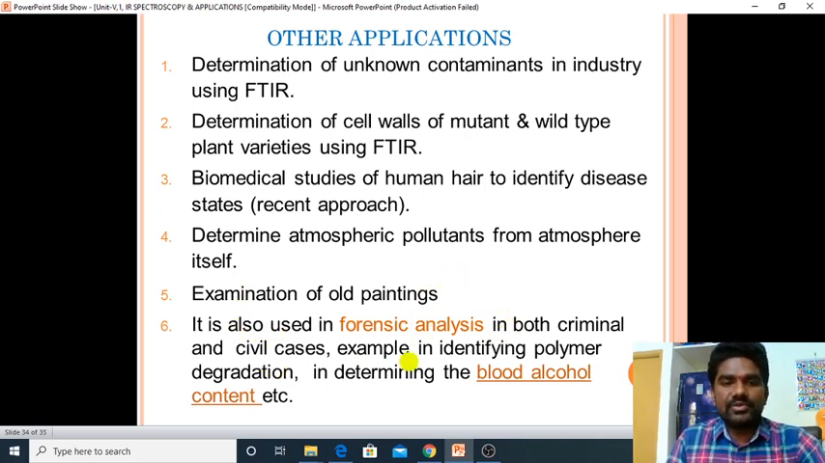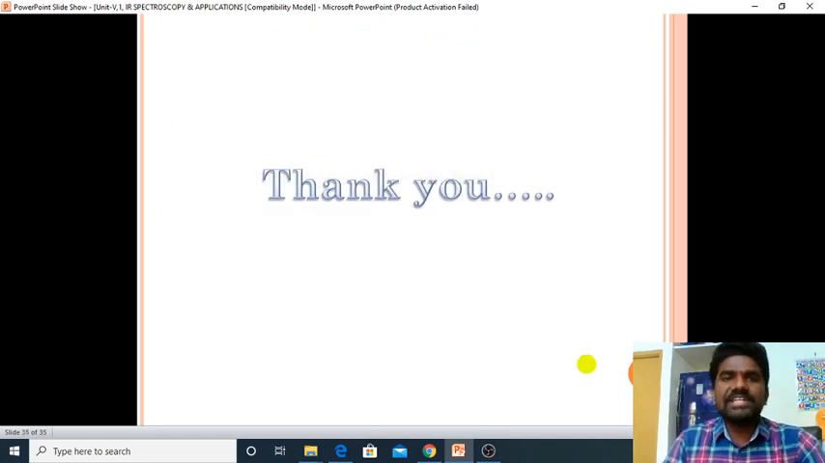And finally, it is also used in forensic analysis in both criminal and civil cases. Example, in identifying polymer degradation and in determining the blood alcohol content, etc. Okay, this is the explanation about FTIR, that is IR spectroscopy, and we will discuss more in the next lecture.